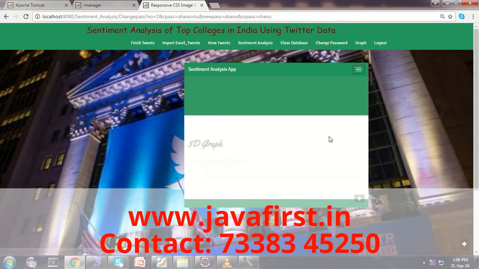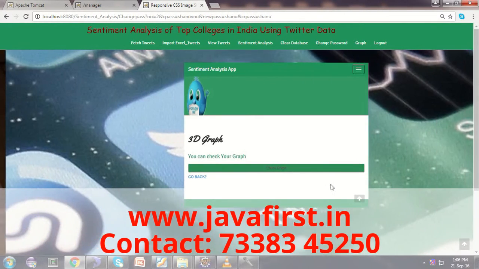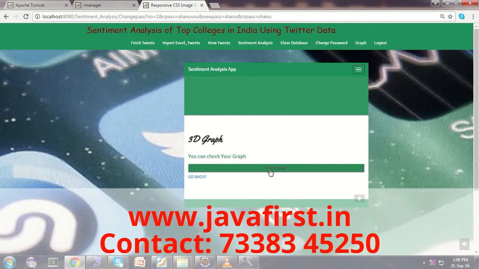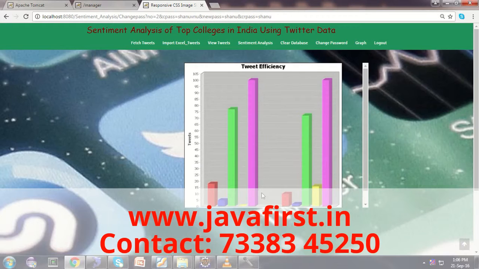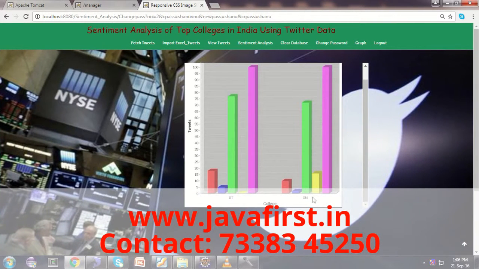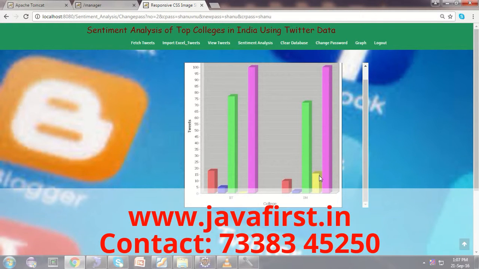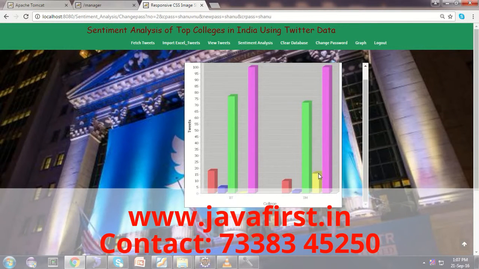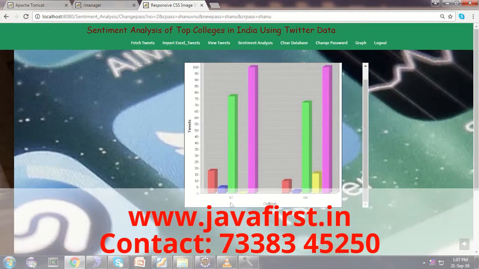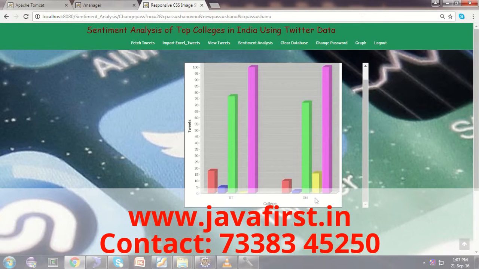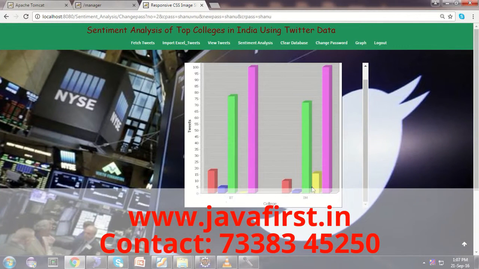Now we need to show the difference and accuracy of how we are detecting the sentiment of the tweets in a graph. If you click on check graph, you will get the IIT college graph and the IIM college graph. The pink line you are seeing is the total number of tweets. The yellow line is the positive number of tweets from the entire IIM tweets. The green is the neutral tweets. We are showing the difference between the IIT and IIM colleges: how many positive, negative, neutral and undecidable tweets we are getting.